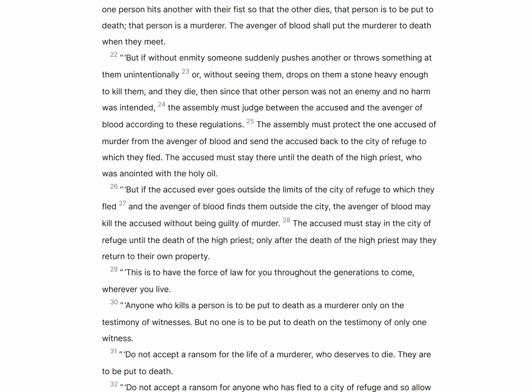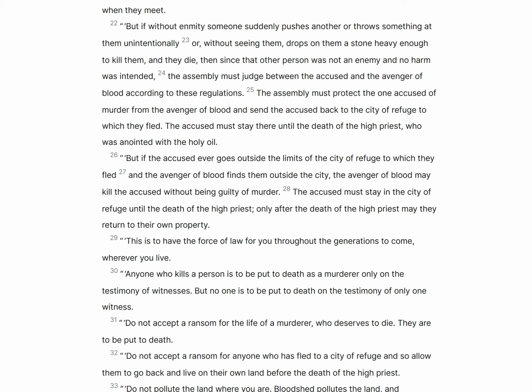But if without enmity someone suddenly pushes another, or throws something at them unintentionally, or without seeing them, drops on them a stone heavy enough to kill them, and they die, then since that other person was not an enemy and no harm was intended, the assembly must judge between the accused and the avenger of blood according to these regulations. The assembly must protect the one accused of murder from the avenger of blood and send the accused back to the city of refuge to which they fled. The accused must stay there until the death of the high priest, who was anointed with the holy oil.